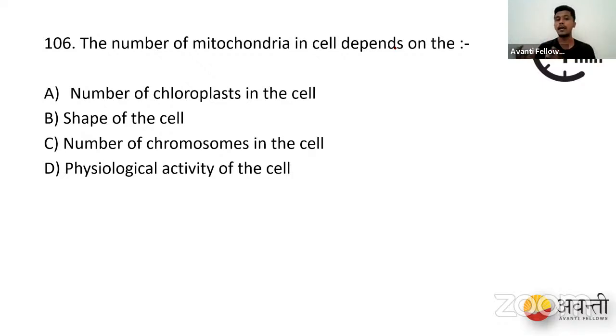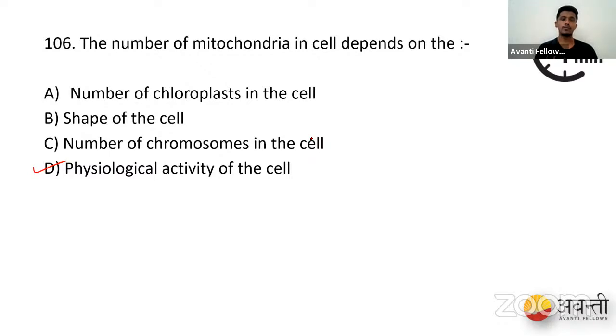So the number of mitochondria varies from one cell to another solely on the physiological activity of the cell. If you have written option D, then it is right. It does not depend on the number of chloroplasts, obviously, nor the shape of the cell, nor the number of chromosomes. So option D is very relevant.